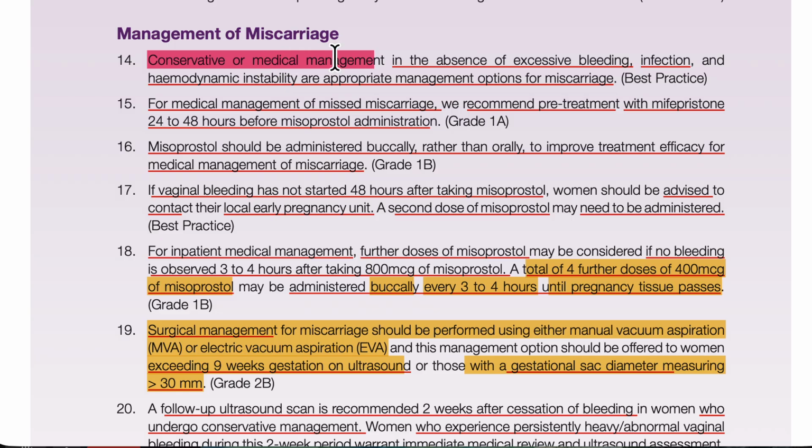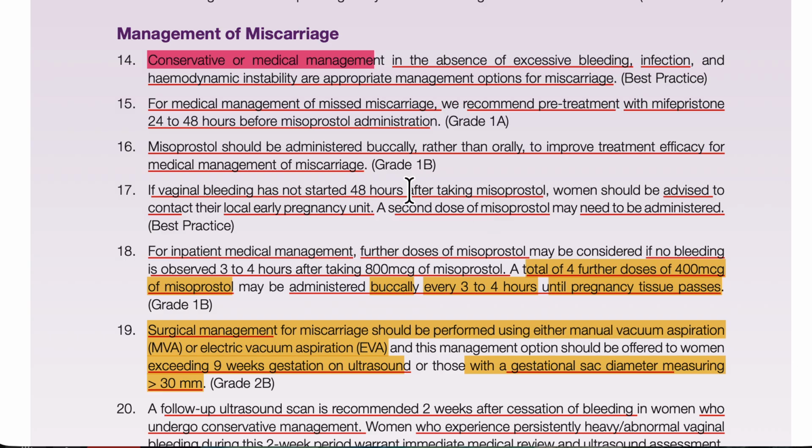What will we do in the medical treatment? We will use 2 medications. Mifepristone first, and after mifepristone we are going to use misoprostol, which is cytotec, after 24 to 48 hours, after 2 days. But mifepristone is very expensive, so every hospital has to give it while the patient is inside. You are the one who is going to give it, then let her go home for 24 to 48 hours, and she can come back. Then you will admit her and you will give the misoprostol. Misoprostol means cytotec.